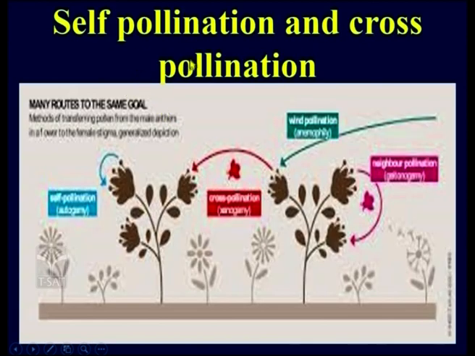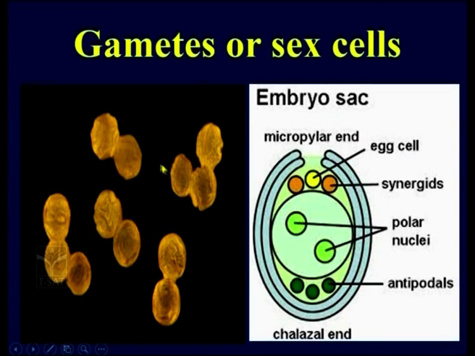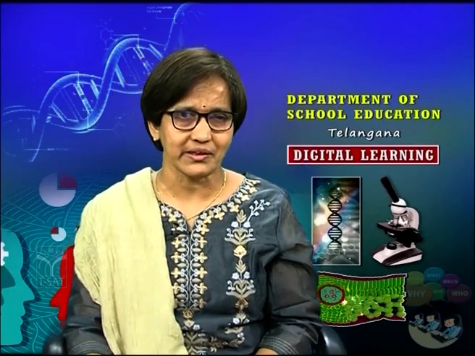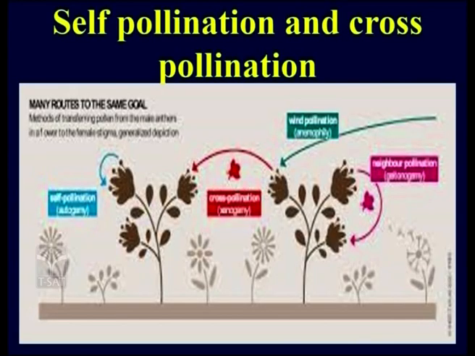So what is self-pollination, dear students? Self-pollination means the transfer of pollen from stamen to the stigma of the same flower, or otherwise of the flower of the same plant. If it occurs, then we call it self-pollination. So in self-pollination, from the same plant or the same flower, the pollen is transferred to the stigma.